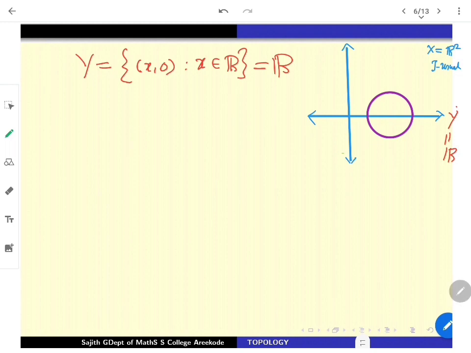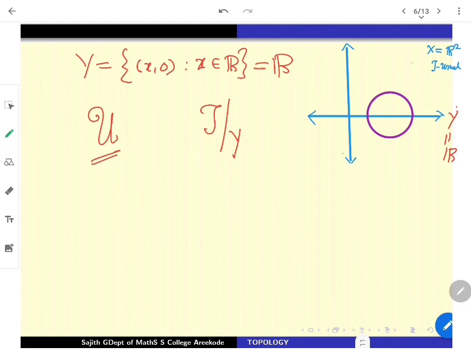Let me take the subset R. I will denote script U as the metric topology. Then I have to show that U coincides with the usual topology restricted to Y, that is, relativized to Y. That is what I am keeping in mind.